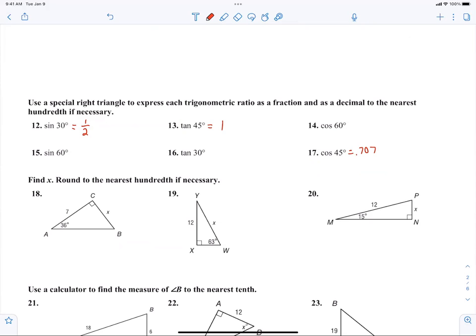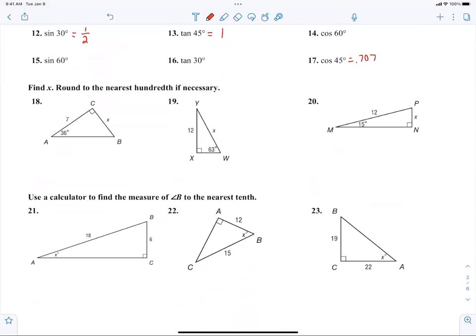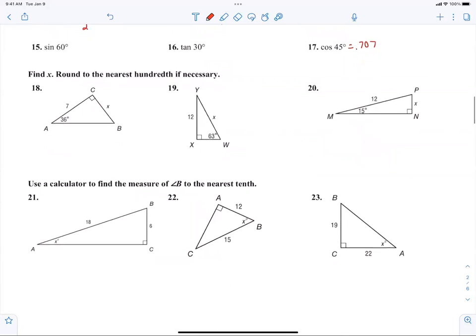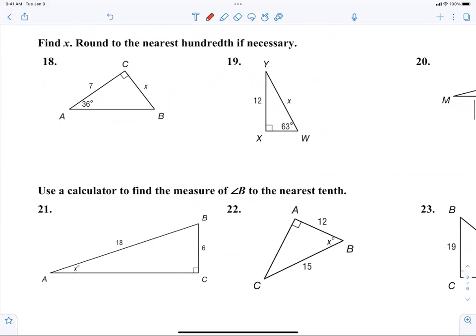So those problems are straightforward. Now here we go, I'm on 18. I need X. I have 7 and I have 36. What's the relationship? Opposite and adjacent. That's what you should describe first. You have an opposite and you have an adjacent. So what trig function? Tangent.